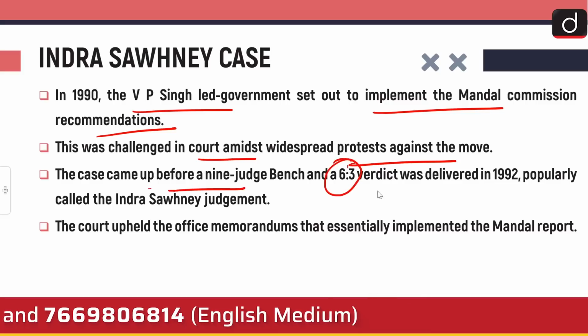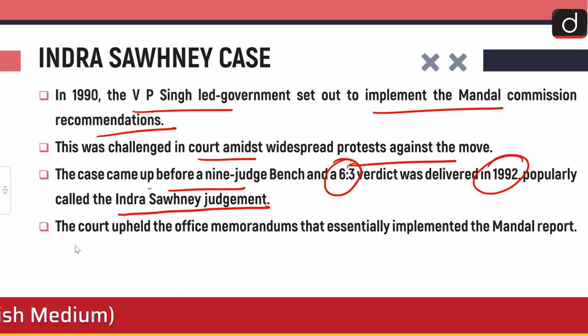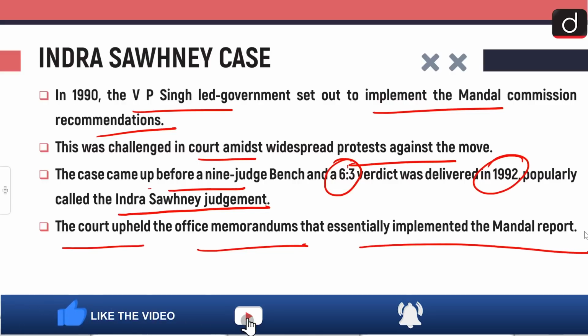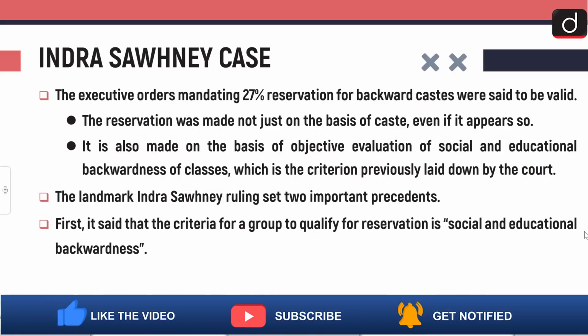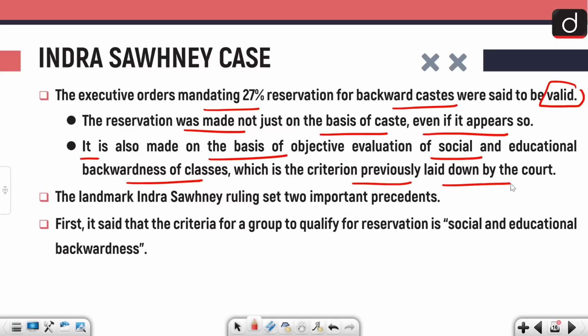A 6-3 verdict was delivered in 1992, popularly known as the INDRA-SAWHNEY judgment, and the court upheld the office memorandums that essentially implemented the Mandal report. What was the verdict? The executive orders mandating 27% reservation for backward castes were held to be valid. The reservation was made not just on the basis of caste, even if it appeared so. It was also made on the basis of objective evaluation of the social and educational backwardness of classes, which is the criterion previously laid down by the court.